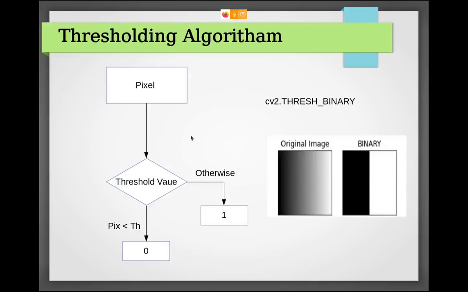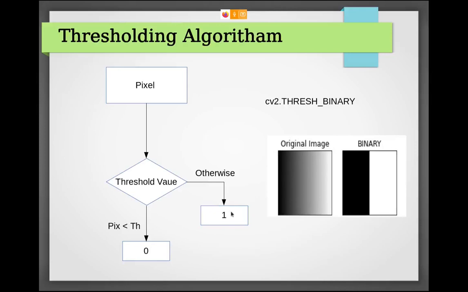Let's see how this algorithm works. First, it takes the grayscale pixel, a single channel pixel with a 0 to 255 value. Then it checks the threshold value. We pass this threshold value, like 0, 255, 150, anything based on your application. Then it compares the pixel value with the threshold. If the pixel value is less than the threshold, it assigns 0, otherwise it assigns 1. Zero represents the black color, meaning full darkness.